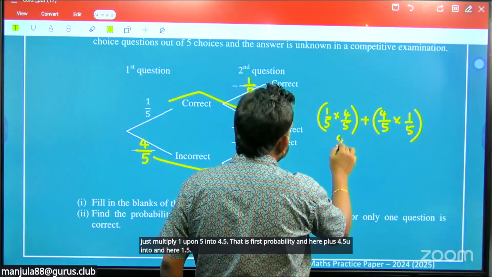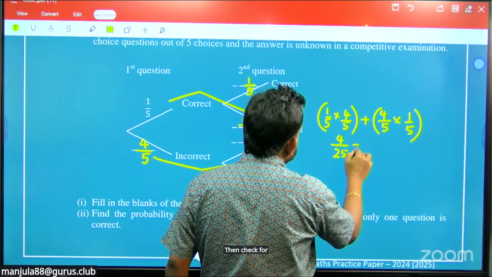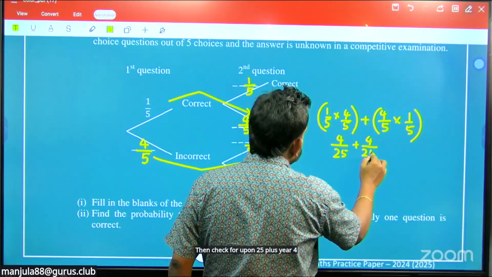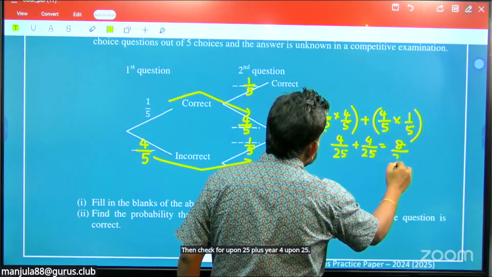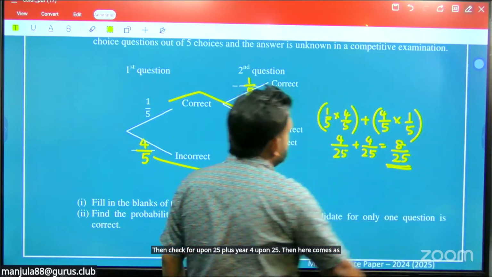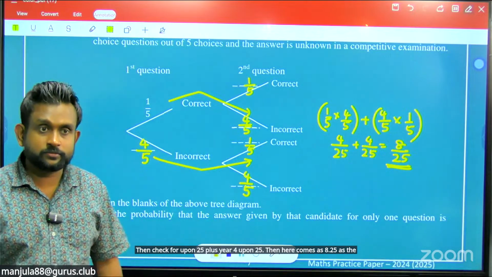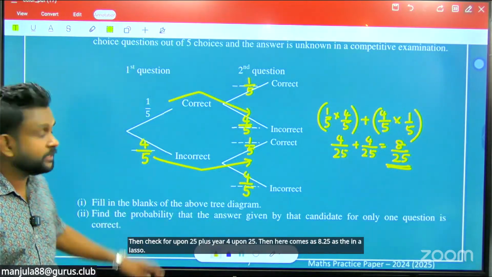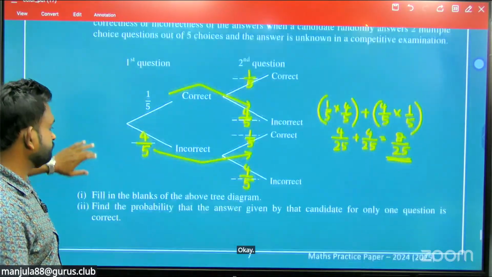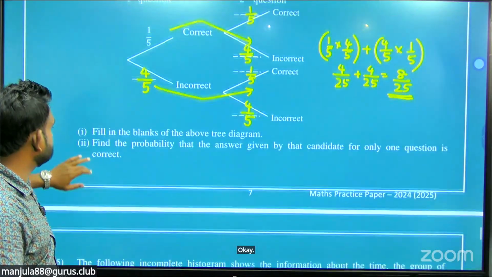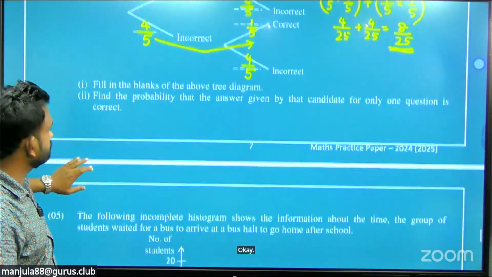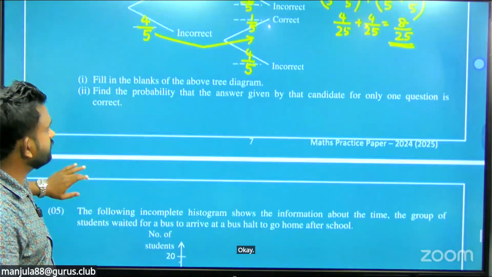Then 4 upon 25 plus 4 upon 25 comes as 8 upon 25 as the final answer. Right. So 8 upon 25.